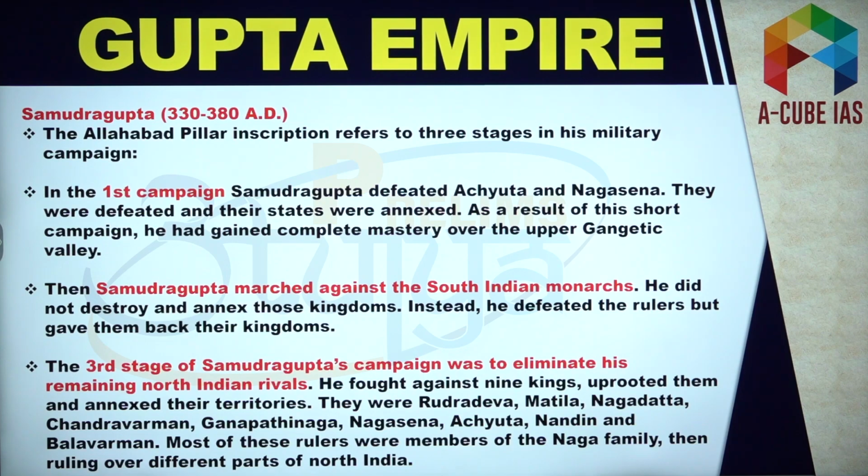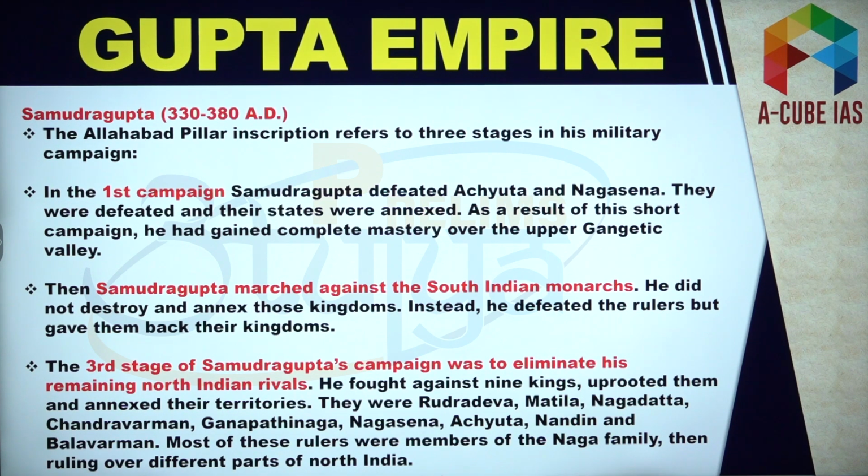Now Chandragupta first was succeeded by Chandragupta, the most important ruler of Gupta Empire. When we study about Chandragupta, we get awe-struck by his military achievements, which can be studied in 3 stages. First campaign he launched in the Gangetic plain. He gained complete control over the north upper Gangetic valley.